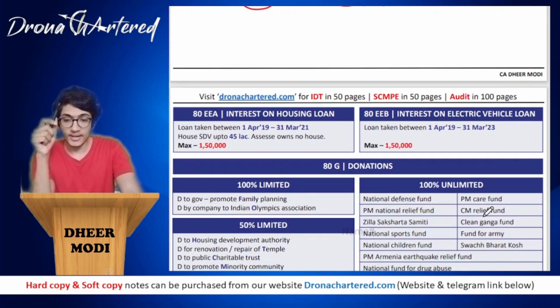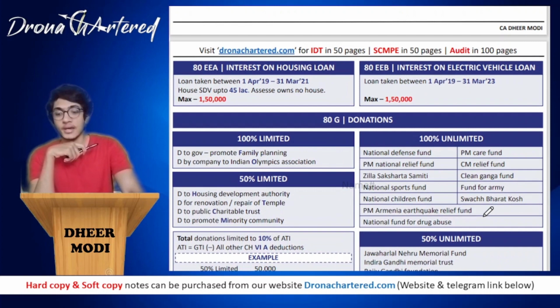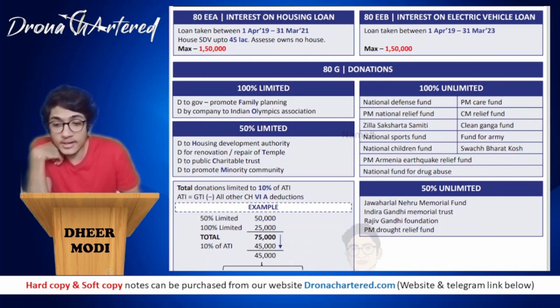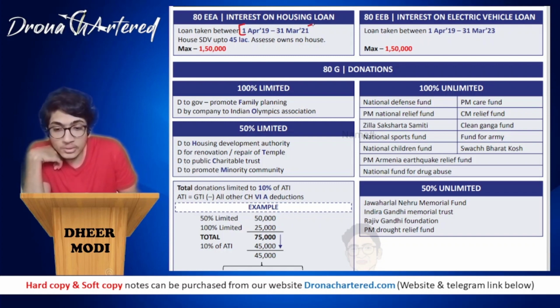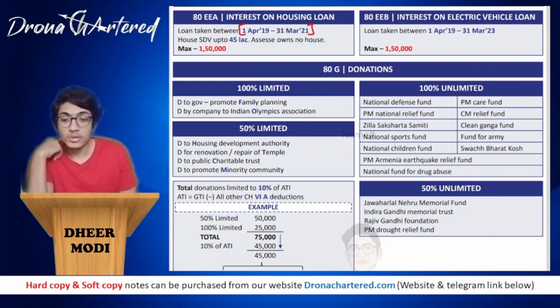Now, coming to your next part, that is your section 80EEA. 80EEA talks about interest on housing loans. It applies if there is a loan taken between 1st April 2019 and 31st March 2021. Remember the dates: 1st April 2019 and 31st March 2021.